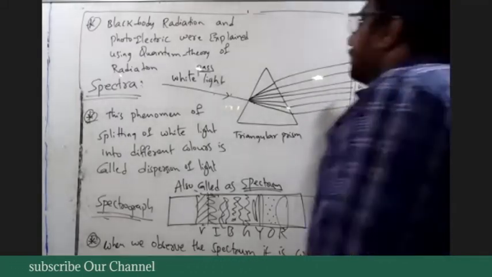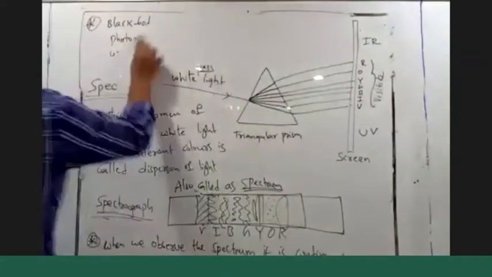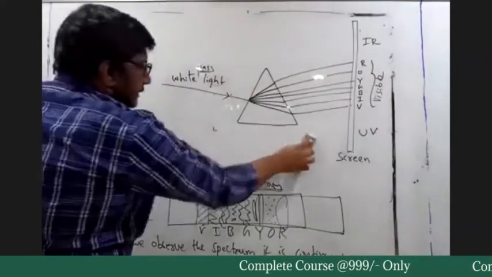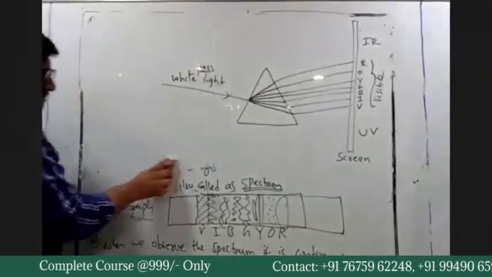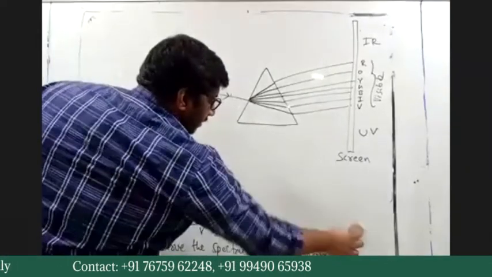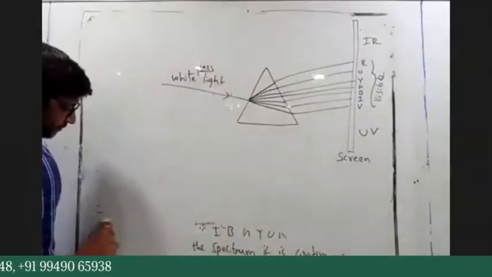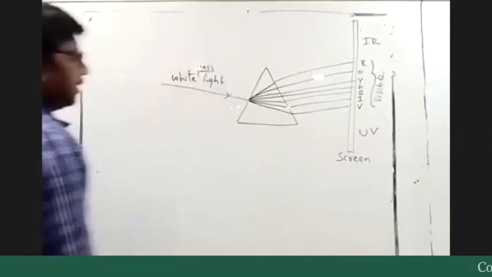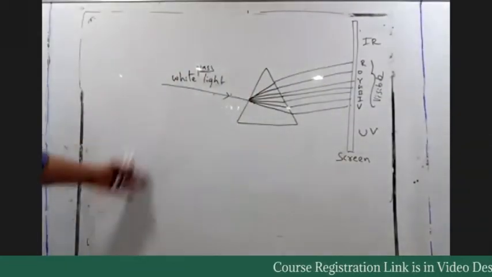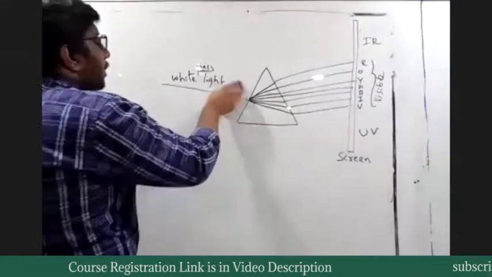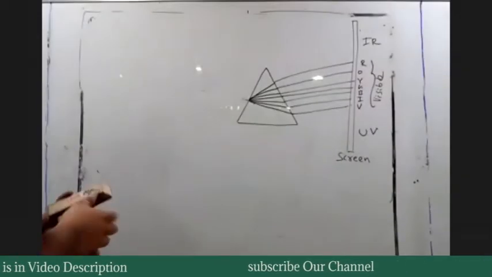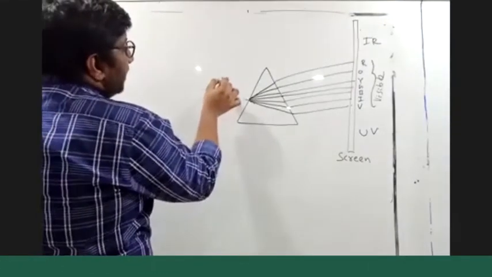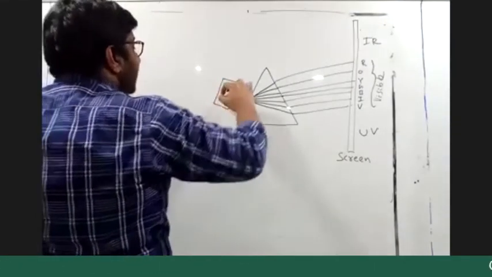Now what we are going to do? We need to keep this constant. The same white light we are passing, before passing it to the prism, we make the light pass through some gas. This is a gas.